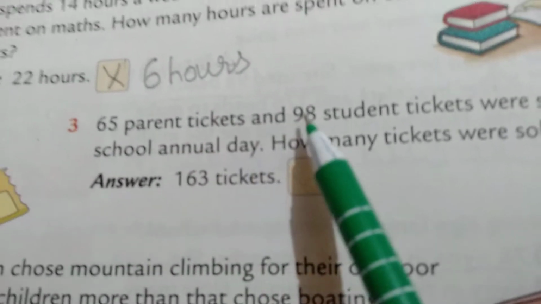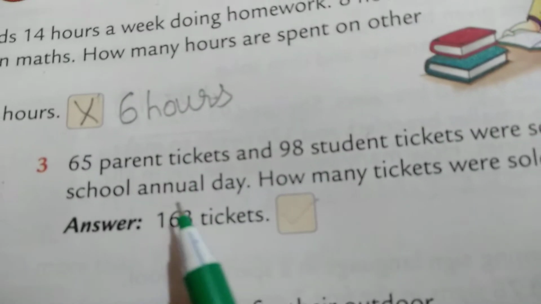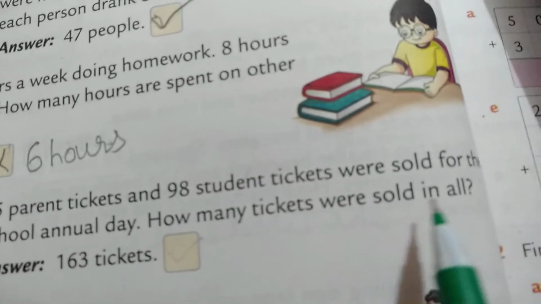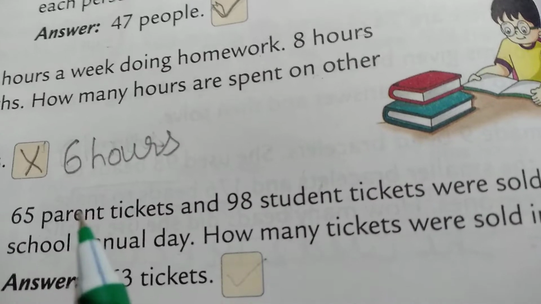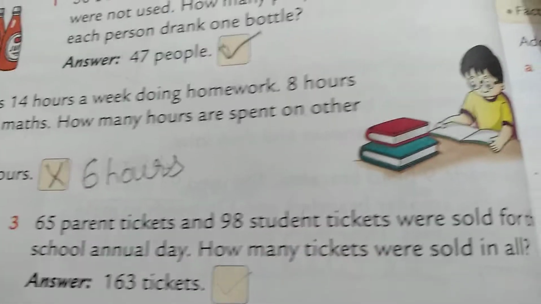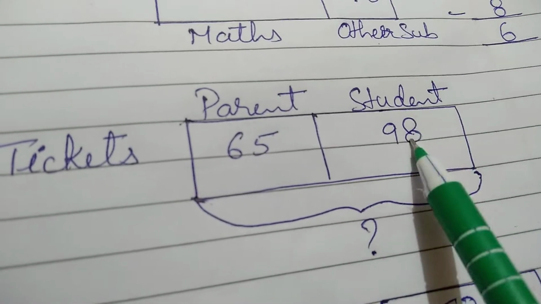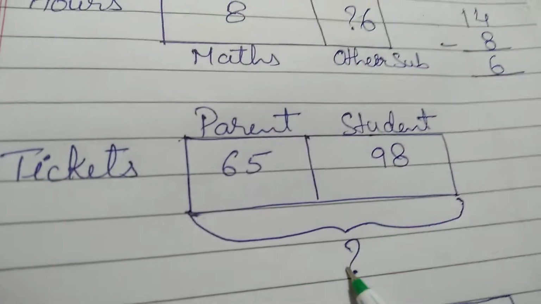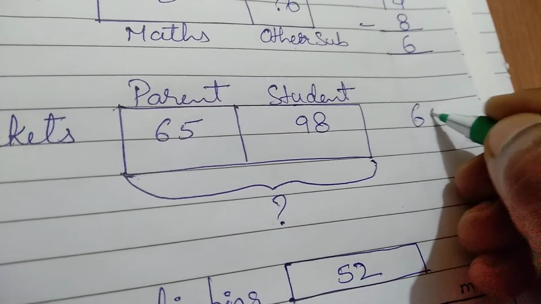65 parent tickets and 98 student tickets were sold for the school annual day. How many tickets were sold in all? When "in all" is given, it means it is an addition problem, and here the information given is 65 parent tickets and 98 student tickets were sold. Let us put the information into it. Tickets are parent tickets and student tickets. Now we have to find out the total number of tickets sold. When total is given, let us add.